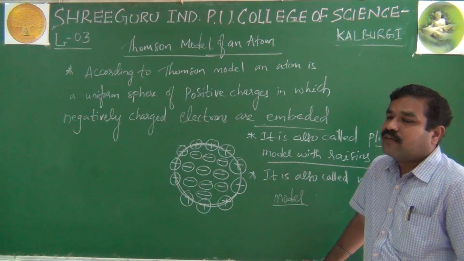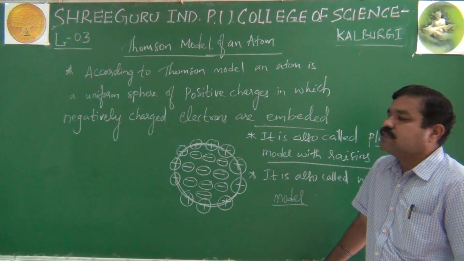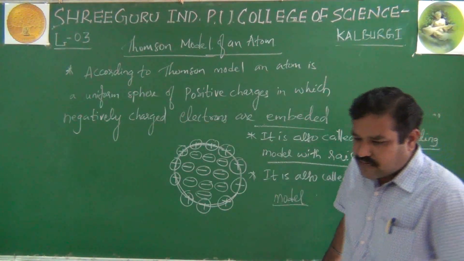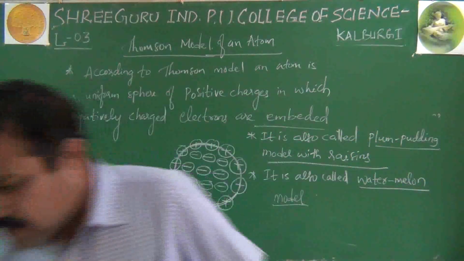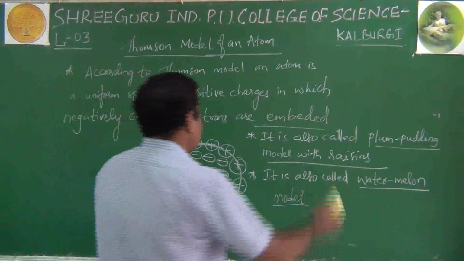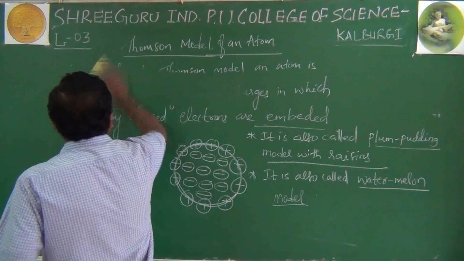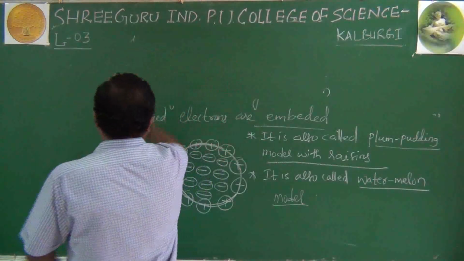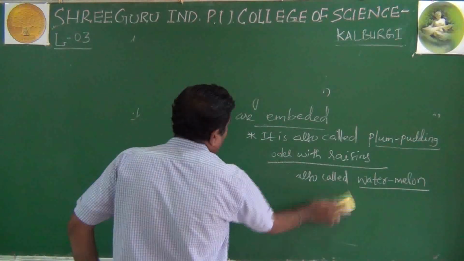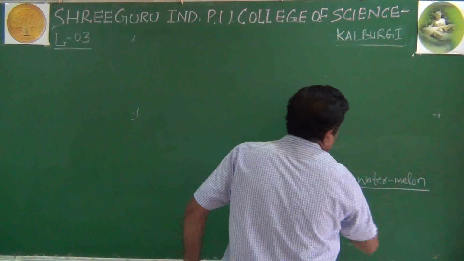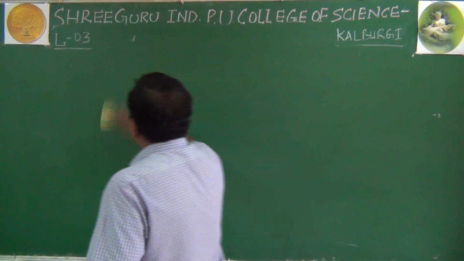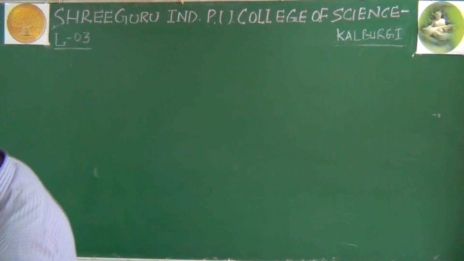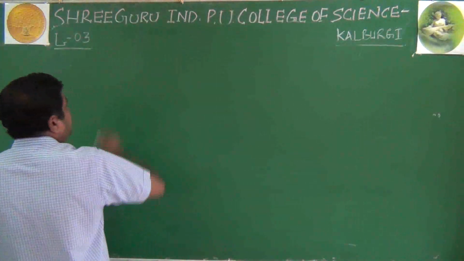To overcome this, next the famous scientist, Ernest Rutherford.